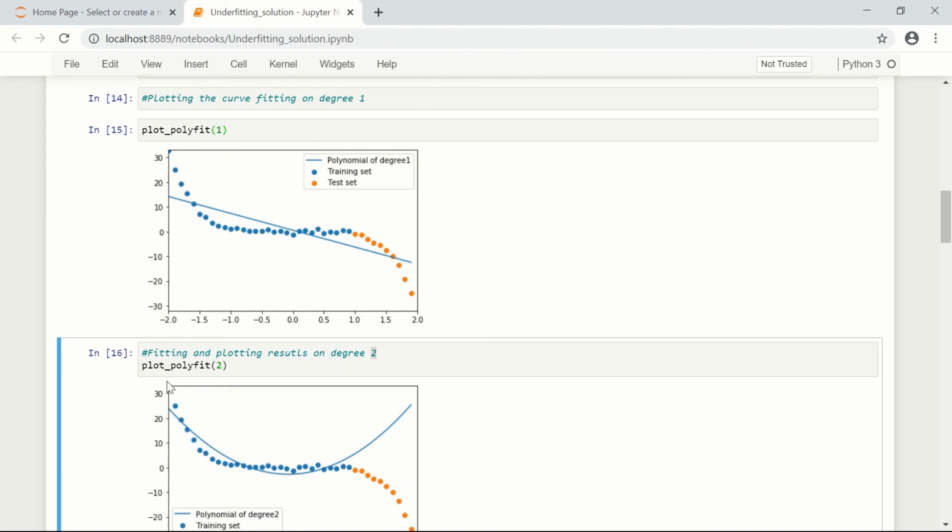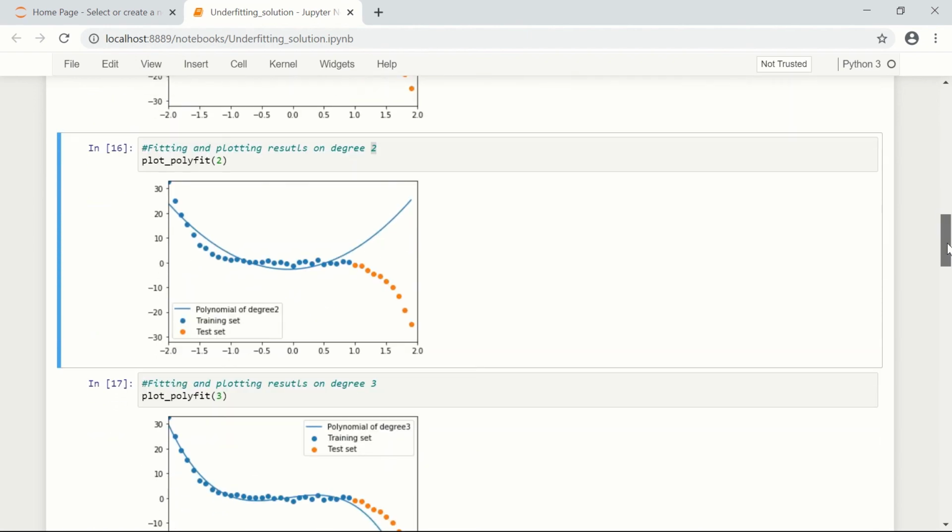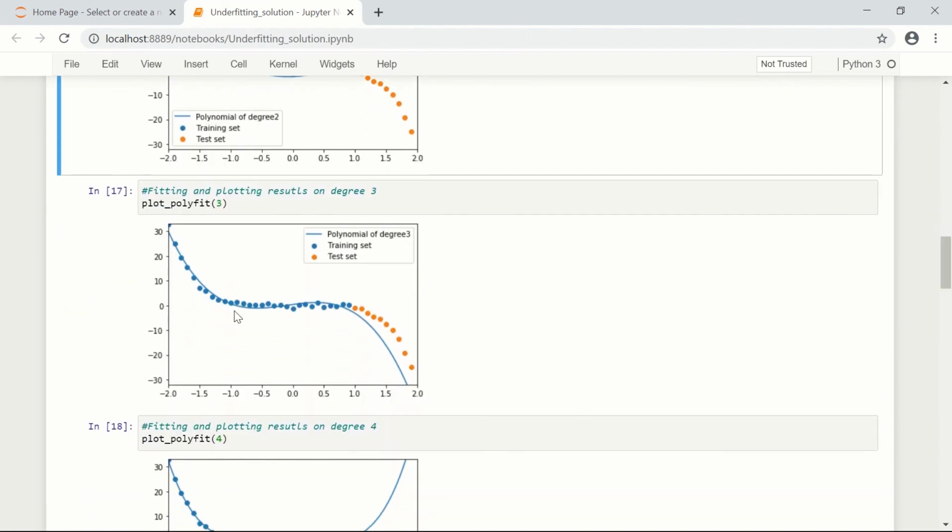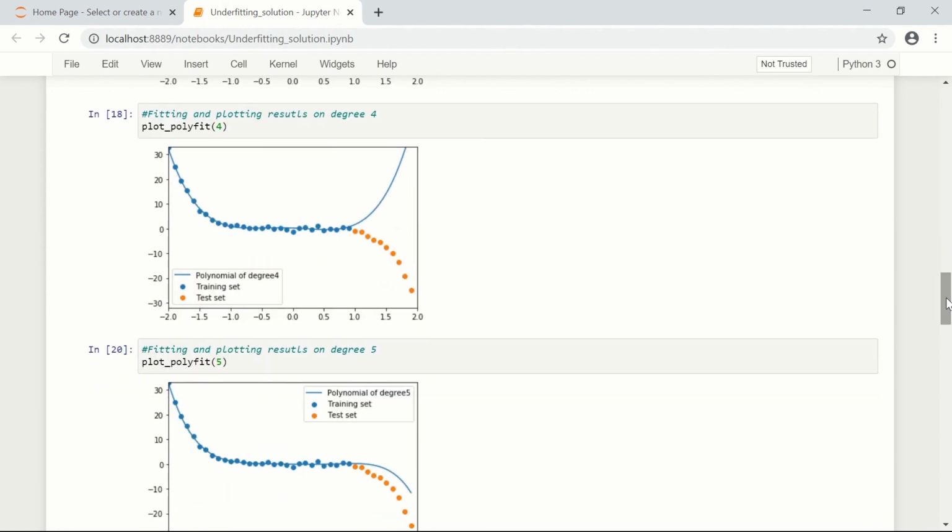What we see here is that this polynomial fit performs better than the previous one, but it is still not enough to capture the reality of our problem. Here with a higher degree, we are much closer to the solution, but with a bit of deviation. So we keep increasing the polynomial degree, and we see what happens.